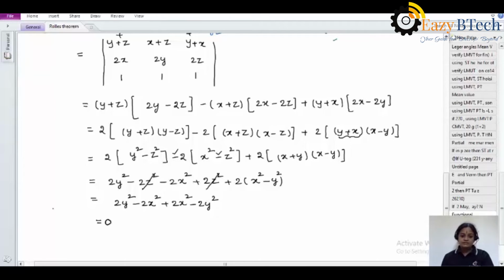So which answer is this, students? This answer is J of, or otherwise dou of u, v, w by dou of x, y, z. So if the Jacobian transformation, that is the determinant value, is equal to 0, hence u, v, w are functionally dependent.